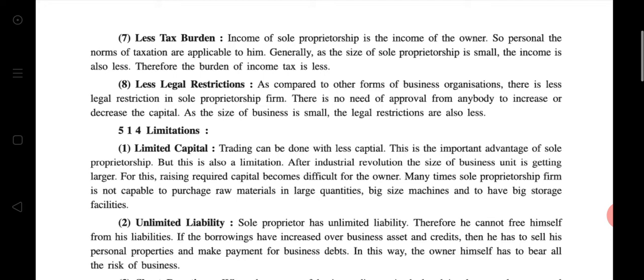Then point number 8, less legal restriction. Compared to other forms of business organization, in sole proprietorship there is less legal restriction. There is no need for approval from anybody to increase or decrease the capital. And the size of the business is small, so legal restrictions are also less. And in point 7, we saw the less tax burden, because it is the income of the owner only, and personal norms of taxation are applicable to him. Generally the size of a sole proprietorship is small, so income is also less and the tax burden is less.